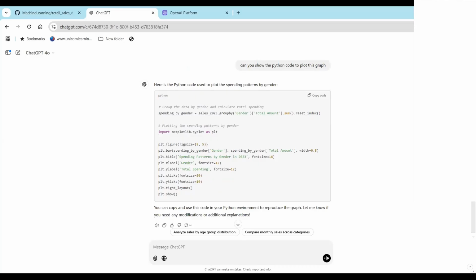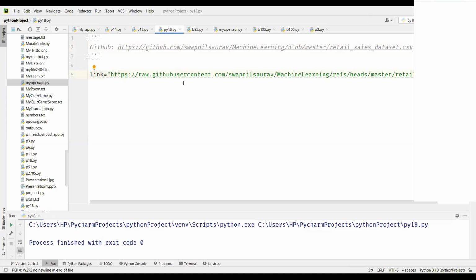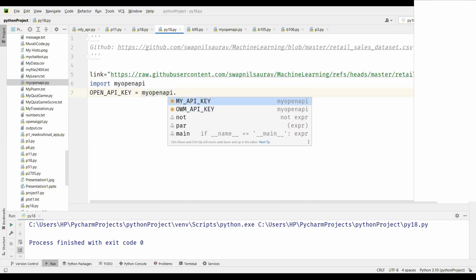I use PyCharm for doing Python coding. So this is the data set which I'm going to use, the retail sales data. Now I'm going to create a new variable, the OpenAI key import. I have my own module here, you see, my OpenAI.py. I'm going to say import my OpenAI, and I have a variable there which has that value. It's a string variable, and I have my key there. So I'm going to simply import it from my OpenAI dot. So this is my OpenAI key.